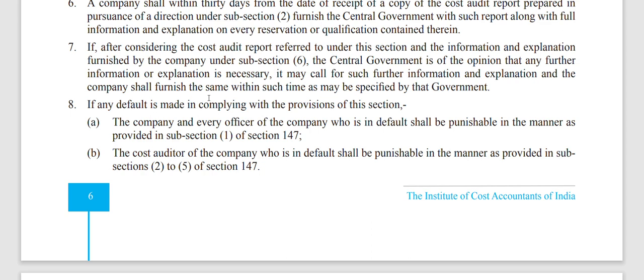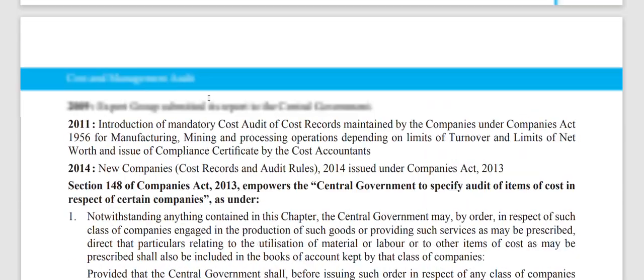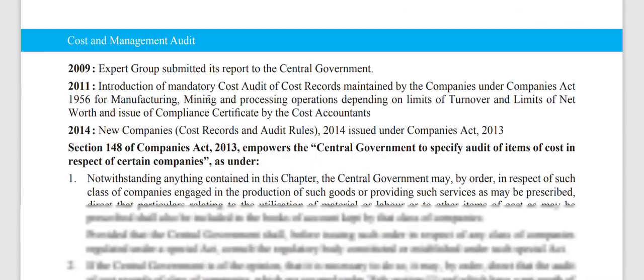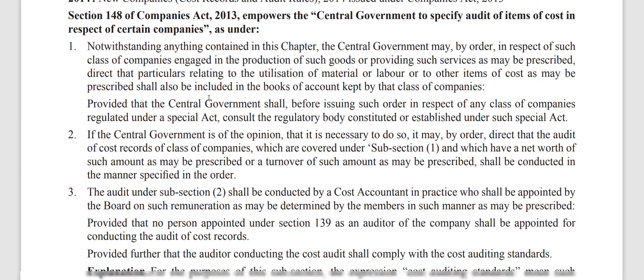The next point: the cost auditor of the company who is in default shall be punishable in the manner as provided in subsection 2 to subsection 5 of section 147. This is about the genesis of cost audit, the birth and history of cost audit.